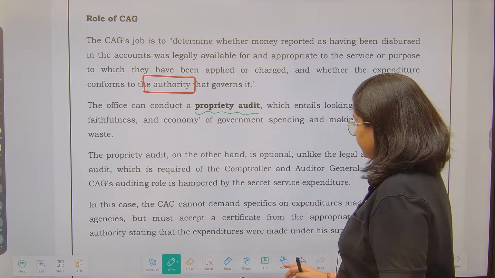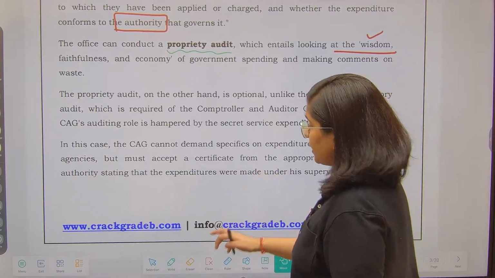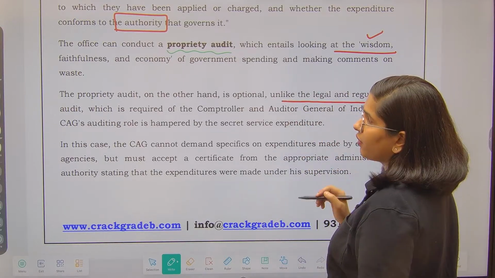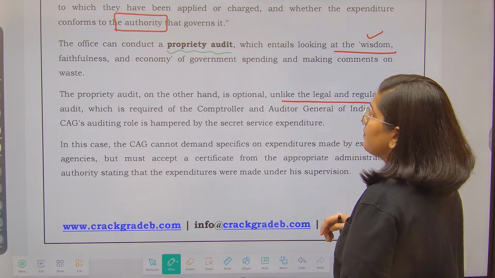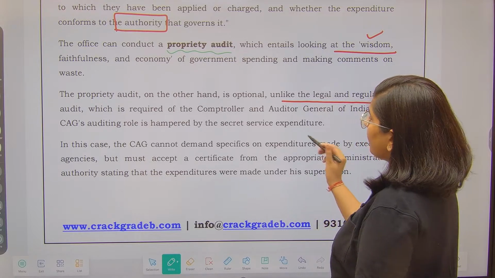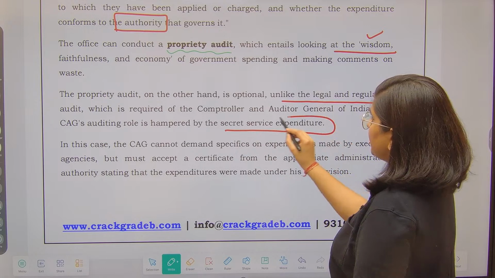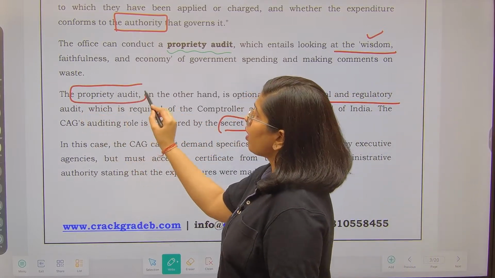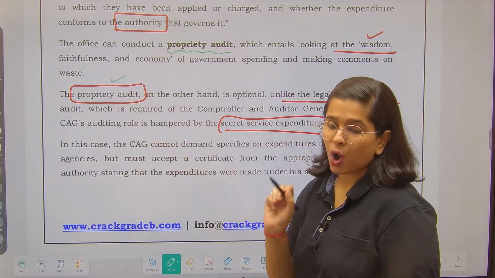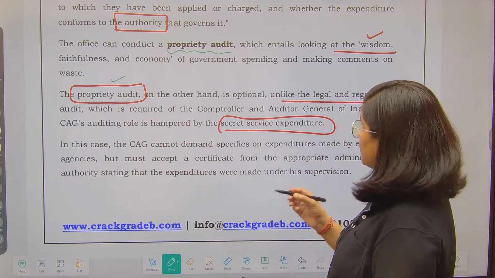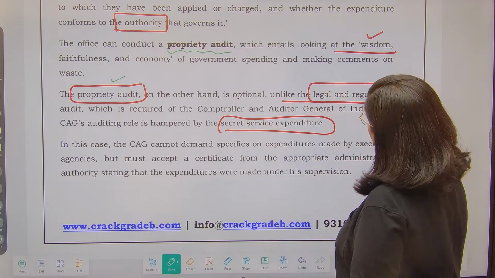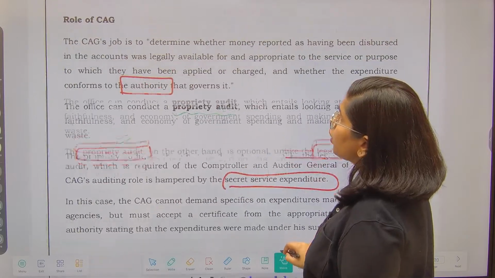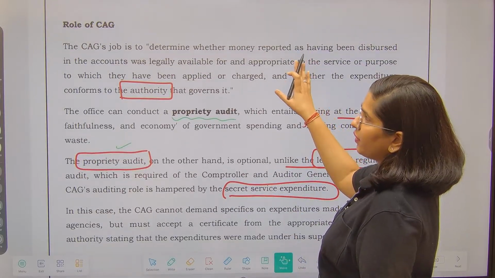Next is, proprietary audit, on the other hand, is optional, unlike the legal and regulatory audit which is required for the CAG. The CAG's auditing role is hampered by secret service expenditure. See, proprietary audit, if the CAG wants, then it can do. It is optional. It is voluntary for the CAG. But legal and regulatory audit is important. What is legal and regulatory audit?